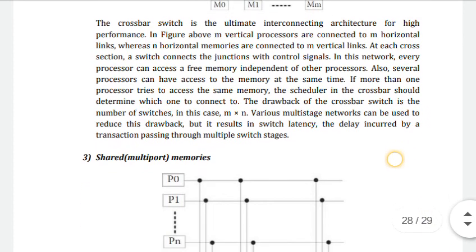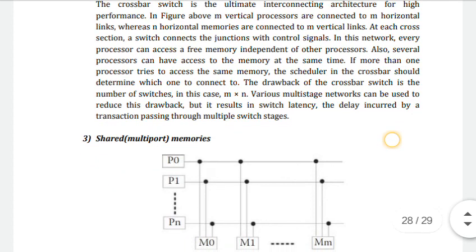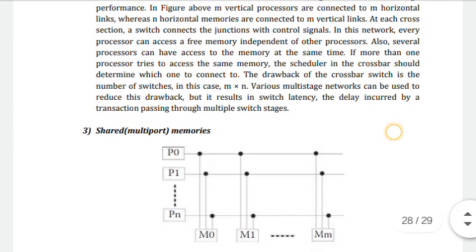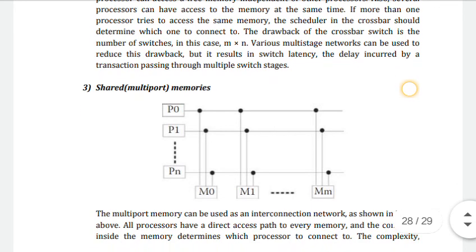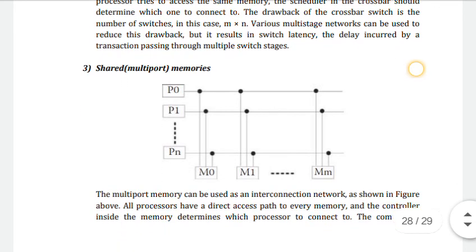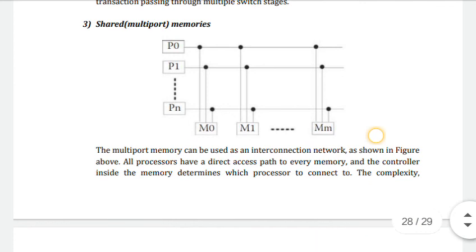The main drawback of this crossbar switch is the number of switches. In the case of M by N, various multi-stage networks can be used to reduce the drawback, but it results in switch latency and delay incurred by the transition passing through the multiple switch stages.